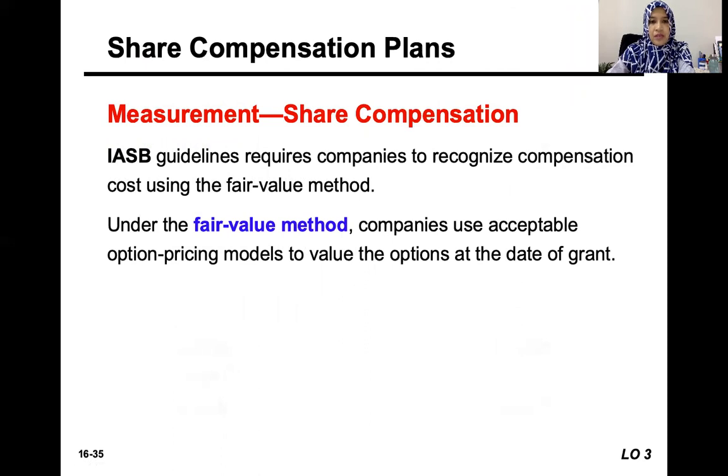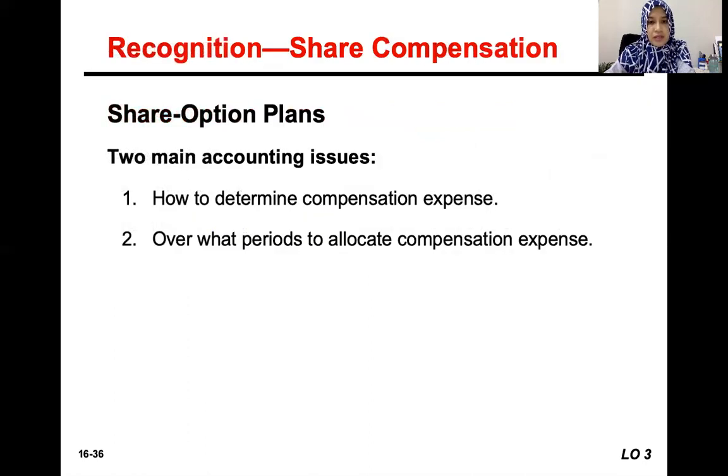Okay, basically, how do we measure the compensation cost or expense of the share compensation program or the share option program? The IASB through IFRS basically urges the use of the fair value method, which means the company uses acceptable option pricing models. Option pricing models are a certain estimation method using certain technicalities, which we don't discuss in detail, but for the purpose of simplicity, the value is given.